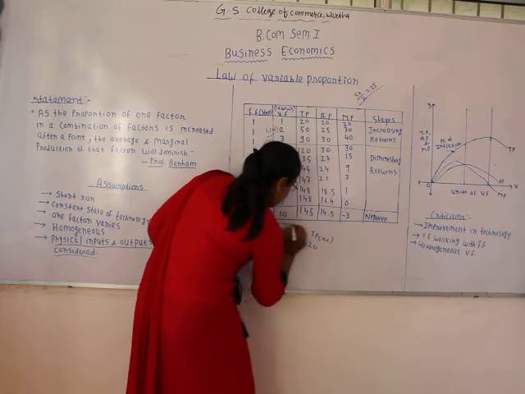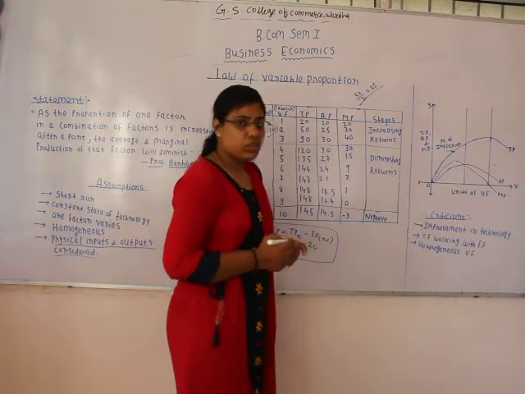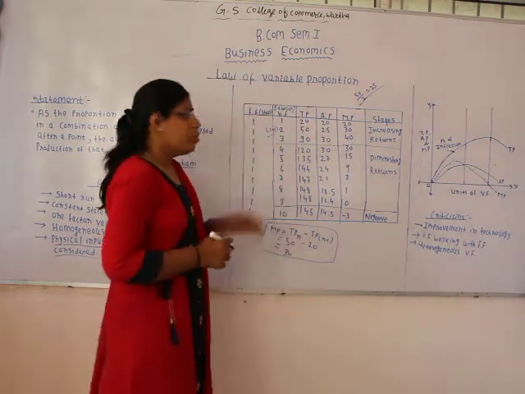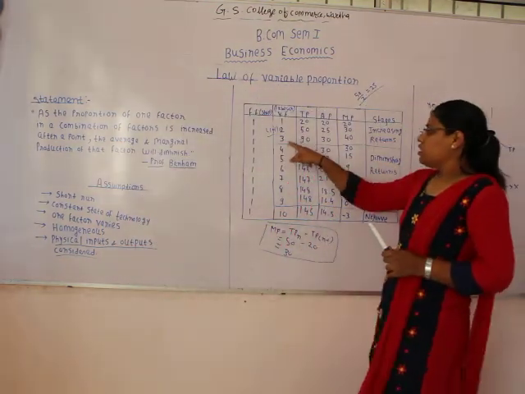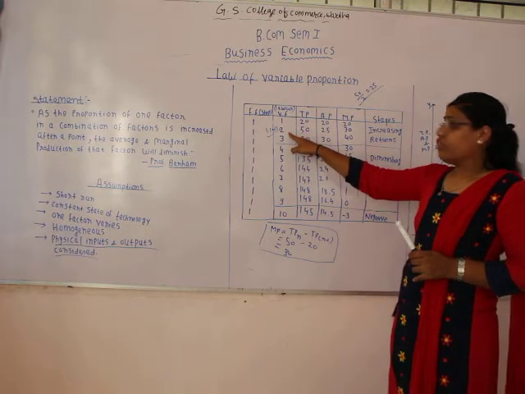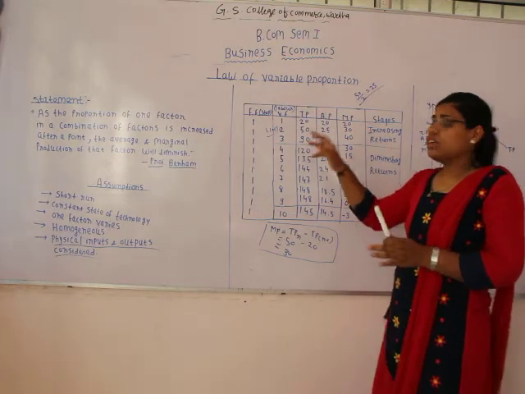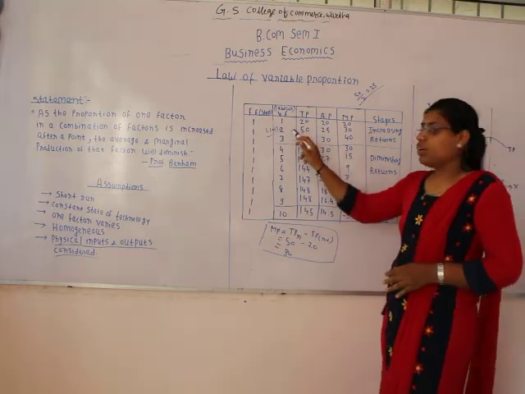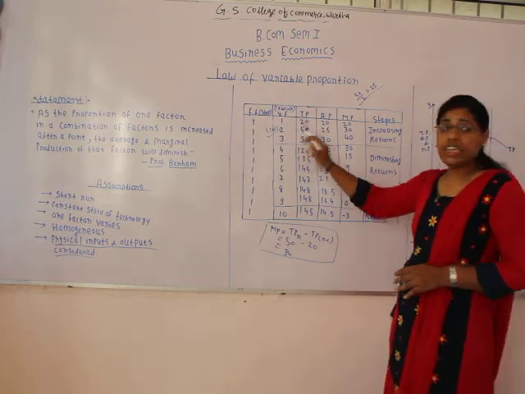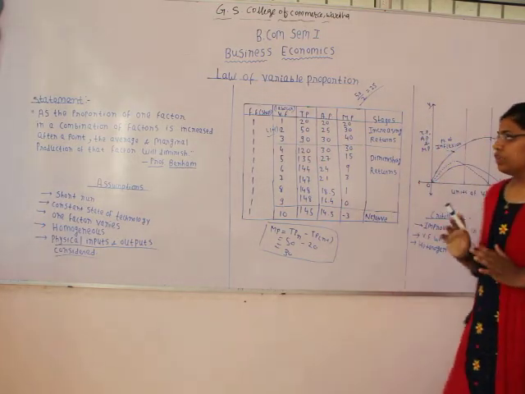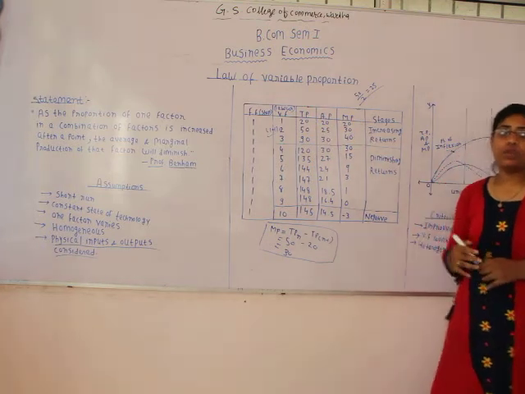Understand how we calculate marginal production. Marginal production means the production that is being increased due to employment of one extra labor. If we would not be having this second labor, one labor could have produced only 20 samosas. This increase in production is due to the employment of this one extra labor. He is producing 30 units. So marginal production of our second labor is 30 units. So this is the meaning of total production, average production and marginal production.